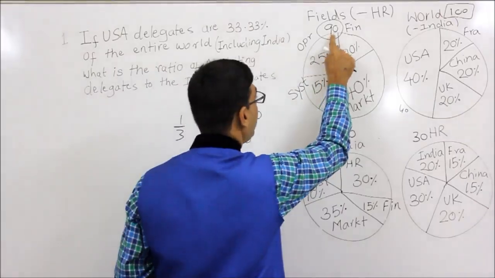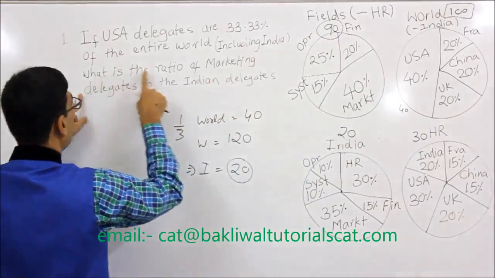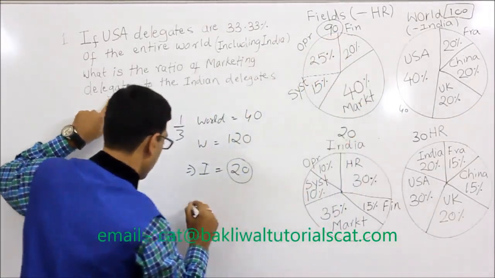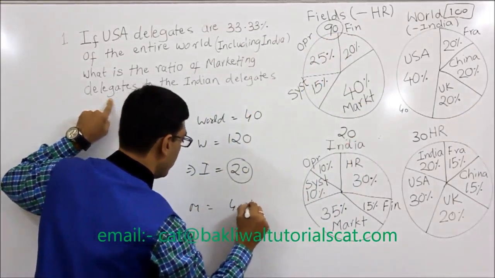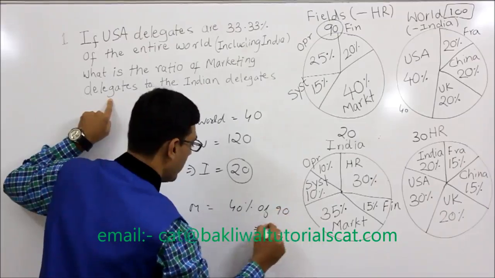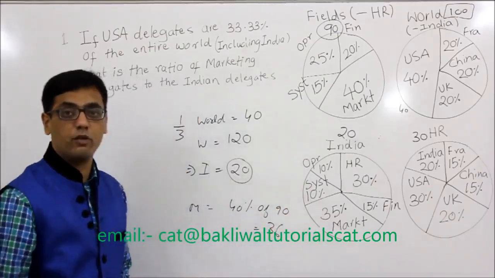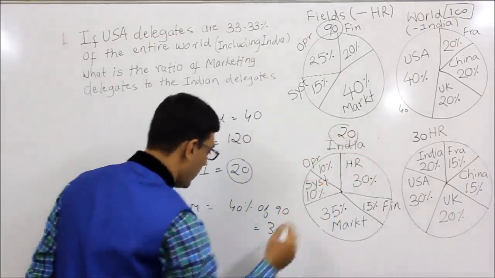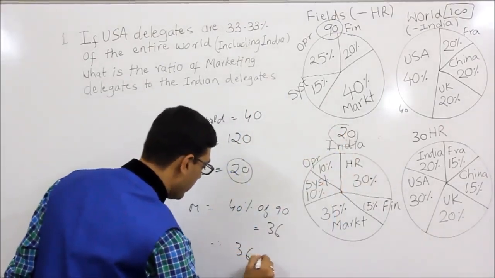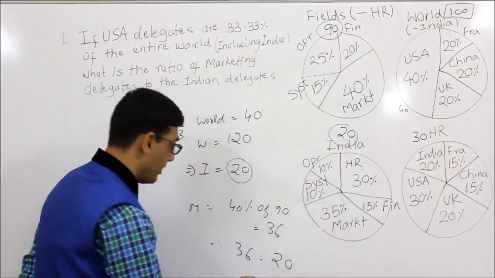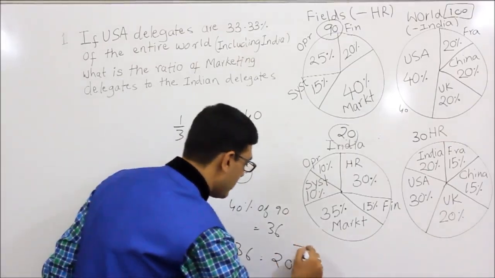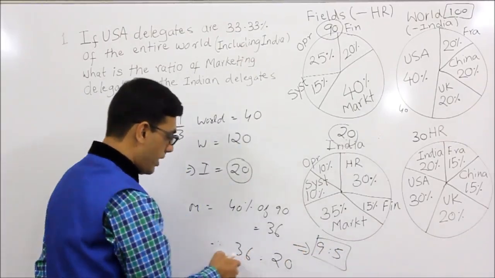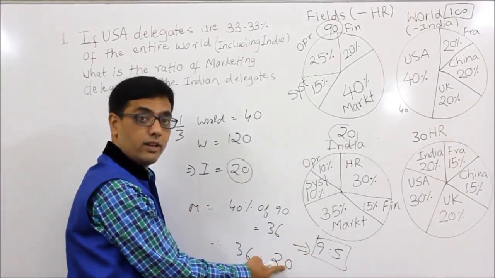And therefore, if this is 90, let me now come to the question, what is the ratio of marketing delegates? So 40% is marketing. So marketing are 40% of 90, which is 36, 9 4s are 36. And the Indian delegates are 20, and therefore the ratio is 36 is to 20, which is 9 is to 5. 36 is to 20. 4 9s are 36, 4 5s are 20.